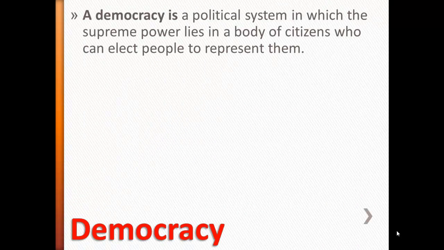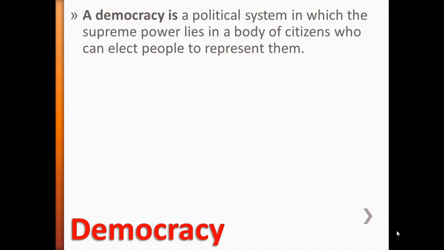What is a democracy? It's a political system in which the supreme power lies in a body of citizens who can elect people to represent them. In other words, the power of government lies with the people in a democracy.